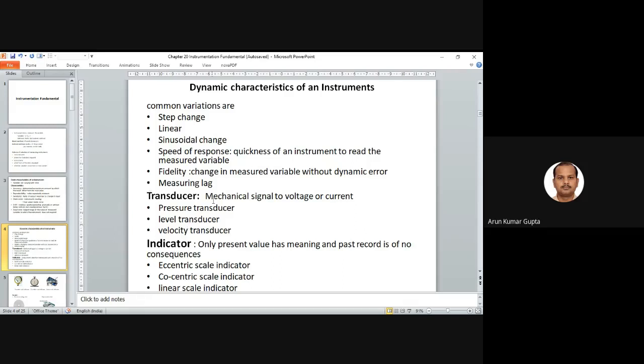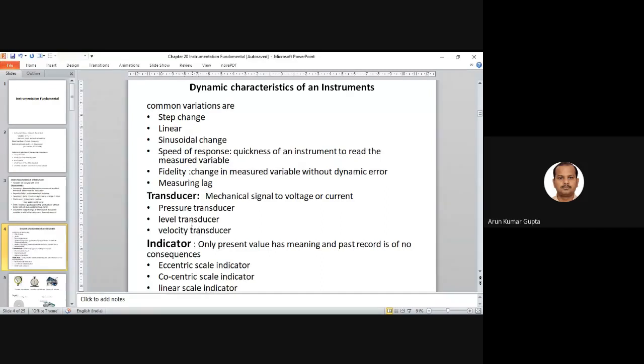Transducer. We have already discussed this term. It basically converts a mechanical signal to voltage or current. We have different types of transducer depending upon the variable. It may be a pressure transducer, level transducer, or velocity transducer. So we apply a different type of transducer to the instrument based on the application.